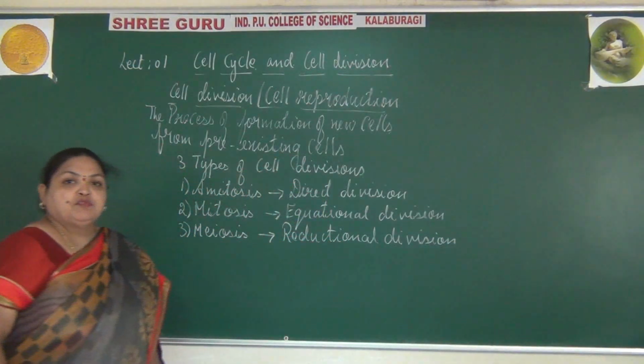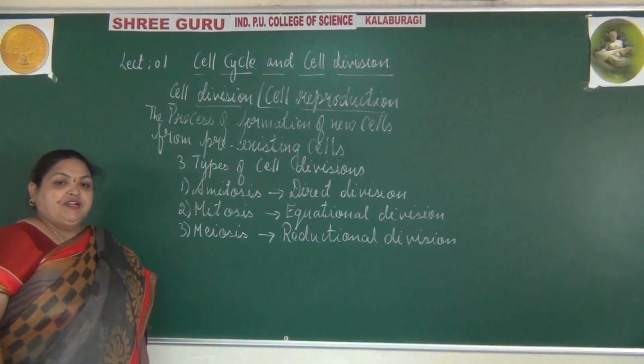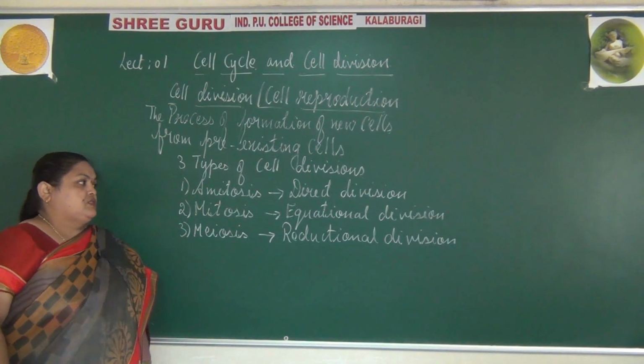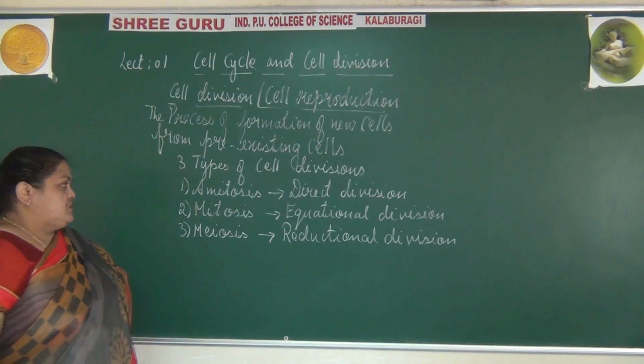So there are three types of cell divisions. One is amitosis, then mitosis, and meiosis. So one by one we will go through these types of cell division.